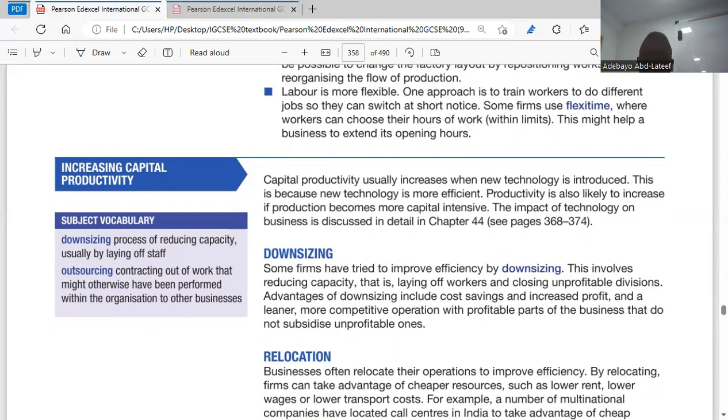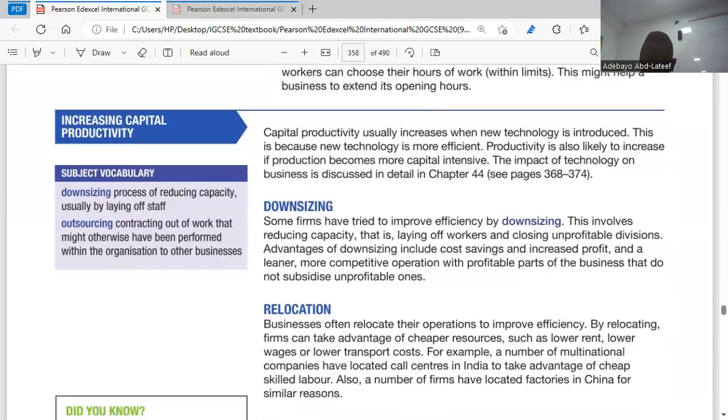So they said the impact of technology: productivity is also likely to increase if production becomes more capital intensive. The impact of technology on businesses is discussed in chapter 44, okay? When we get there, we will know more about technology.